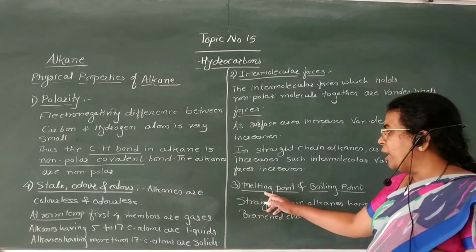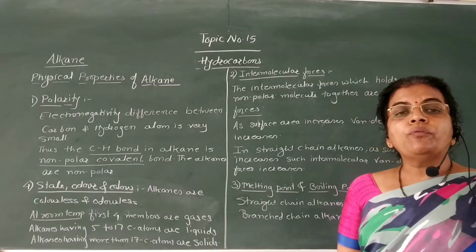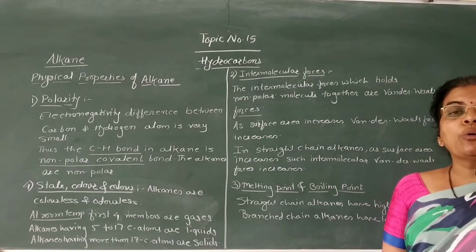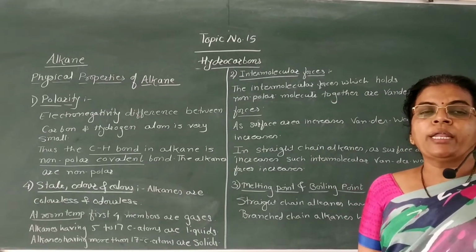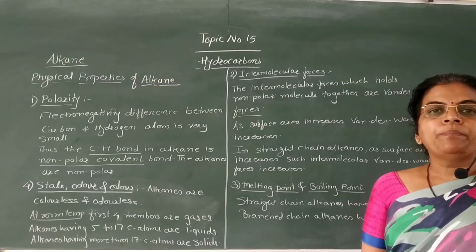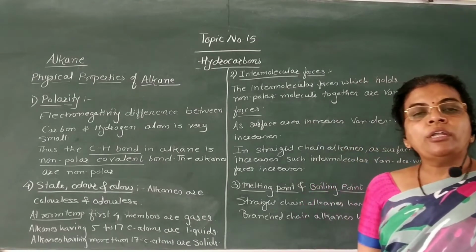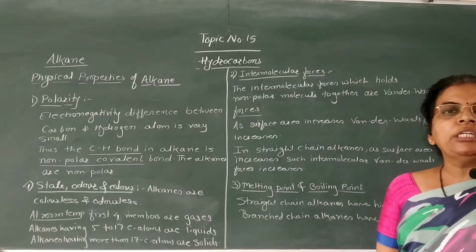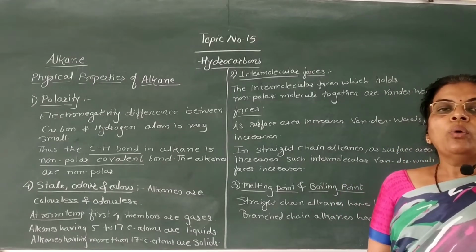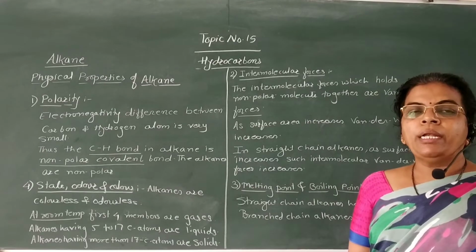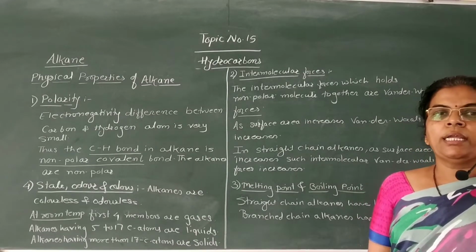Next point, we are going to see melting point and boiling point. As the intermolecular forces increase in straight chain alkanes, they have higher boiling point and melting point. But in case of branched chain alkanes, the van der Waals forces decrease, and therefore they have lower boiling point and melting point as compared to straight chain alkanes.